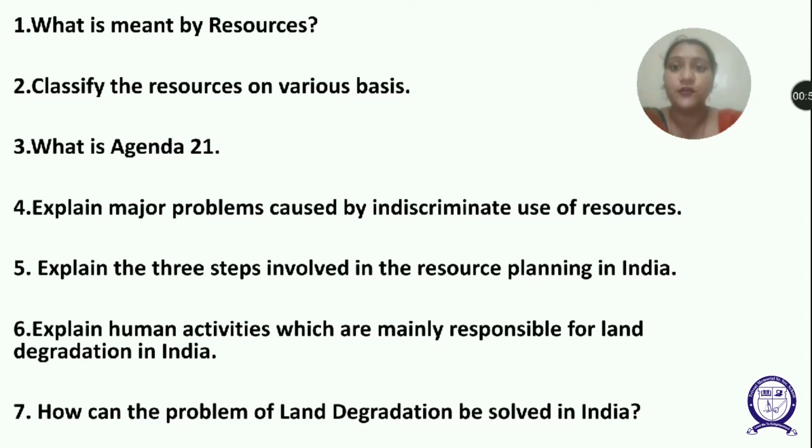Second is developed resources. Resources which are surveyed and their quantity and quality have been determined for utilization. The development of resources depends on technology and the level of their feasibility.